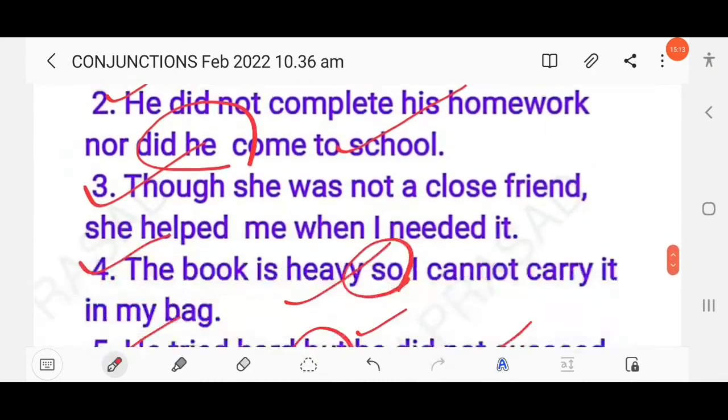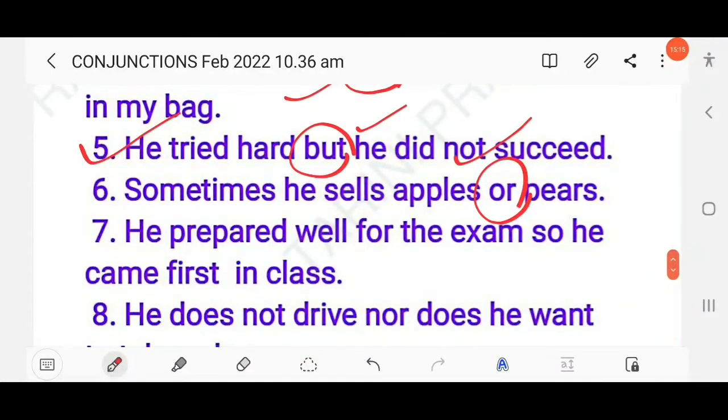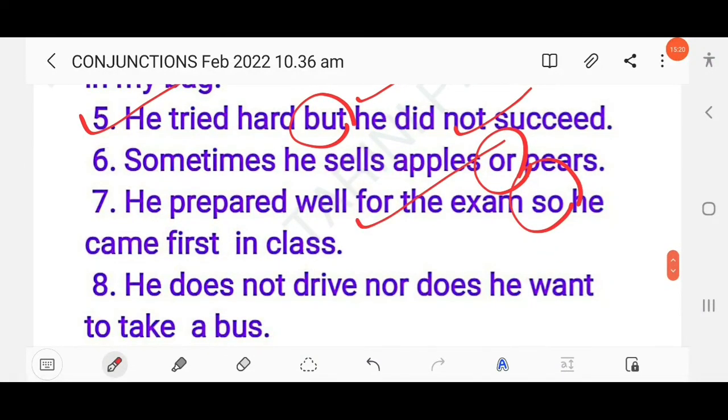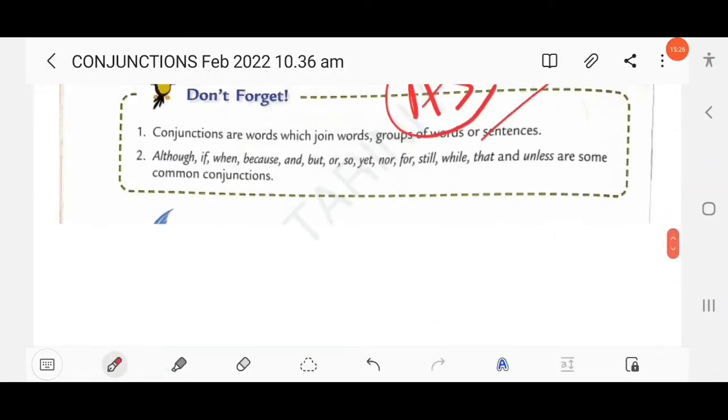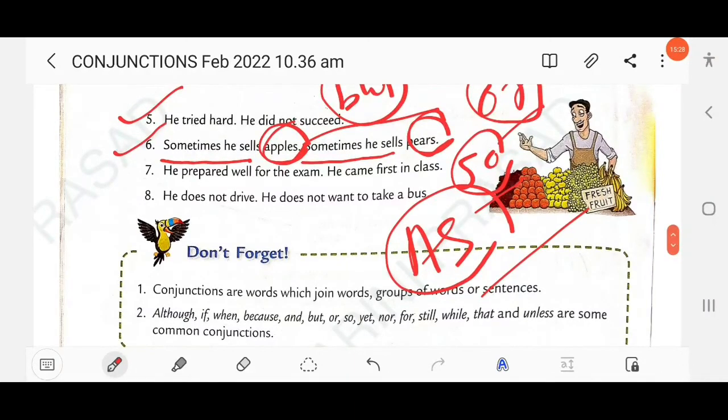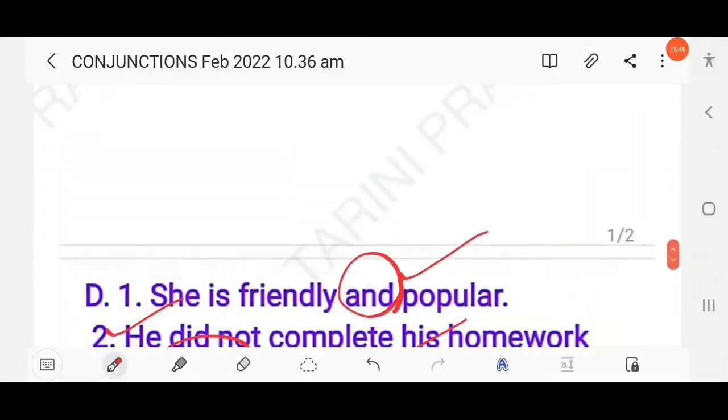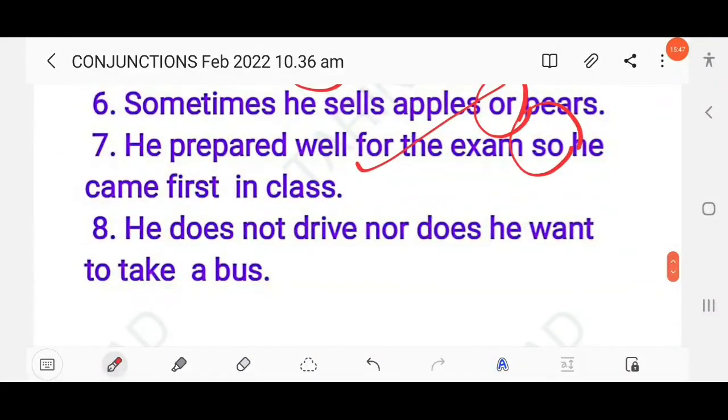So here the answer: he prepared well for the exam, so he came first in class. Then next here, he doesn't drive, he doesn't want to take a bus. Both sentences are negative, so here you have to use nor. He doesn't drive, nor does he want to take a bus. Clear?